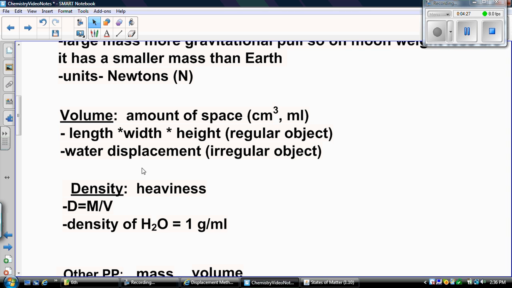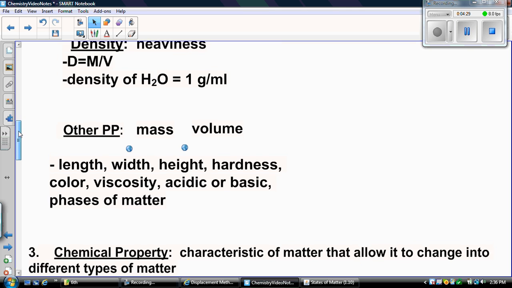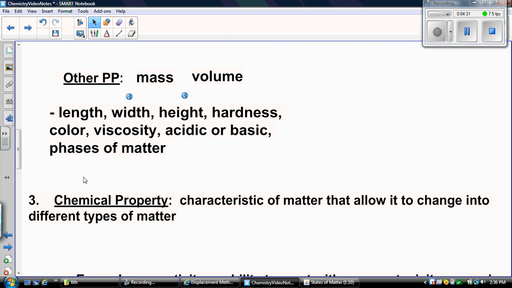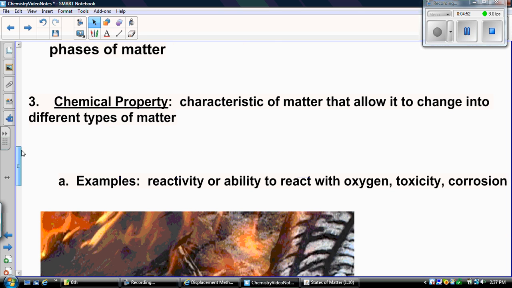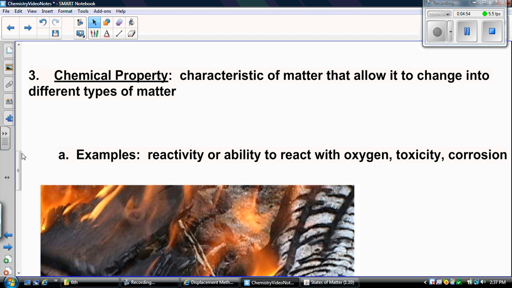Now, there are other physical properties that matter has besides mass, volume, and density. Those include length, width, height, how hard it is, color, viscosity, whether it's acidic or basic, and the phase of matter, whether it's a solid, liquid, or gas. Those are all physical properties. So when we look at matter, we can look at physical properties of matter. Then we can also look at chemical properties of matter.